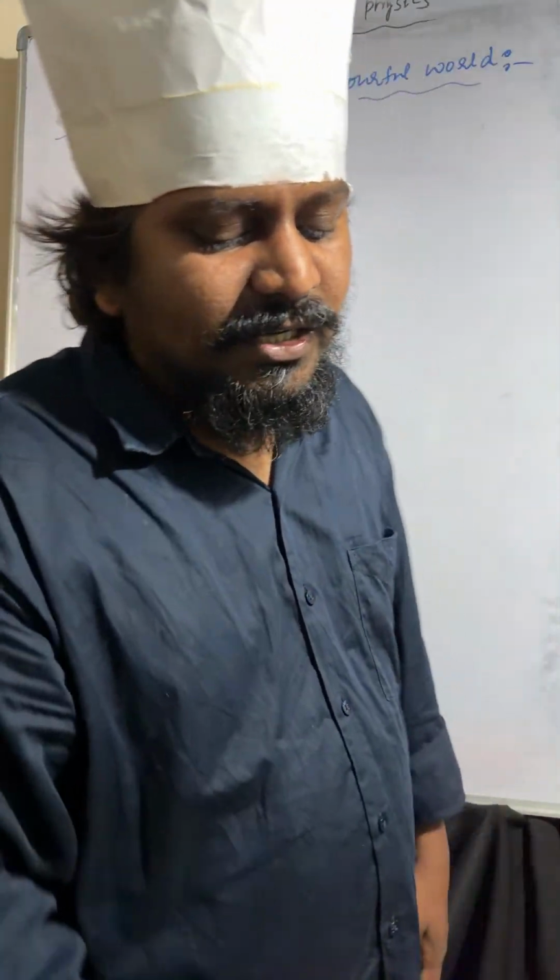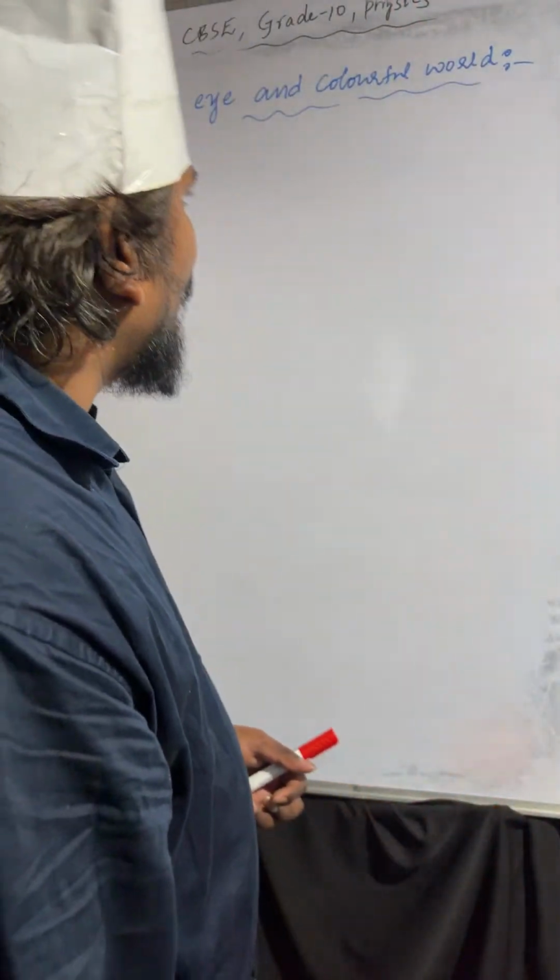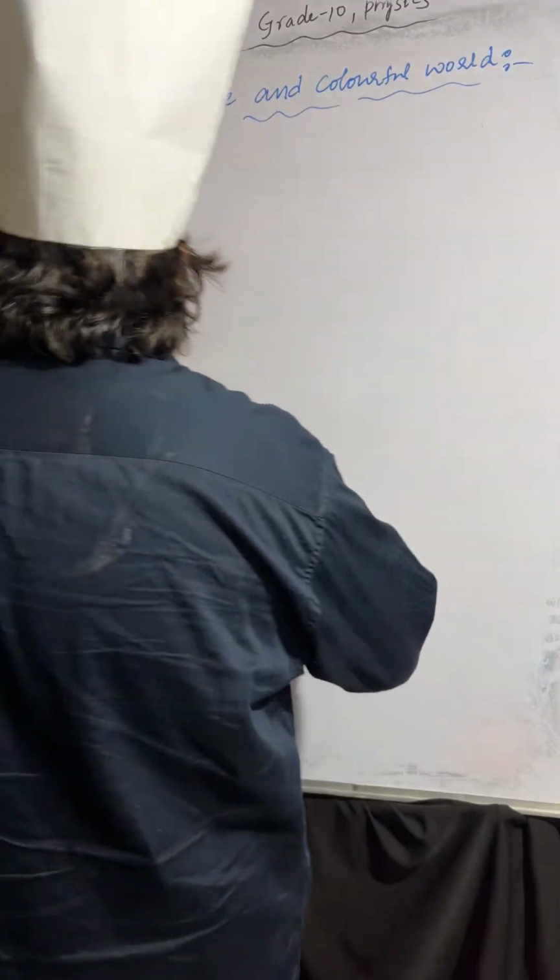Understood? So for the correction of myopia we are using a concave lens. Next one, hypermetropia.